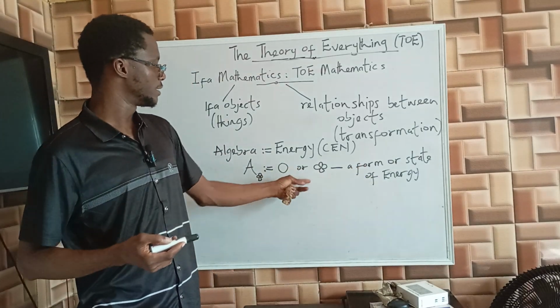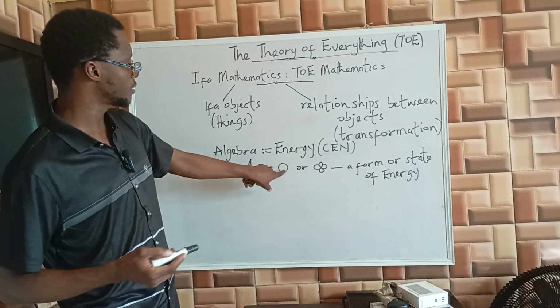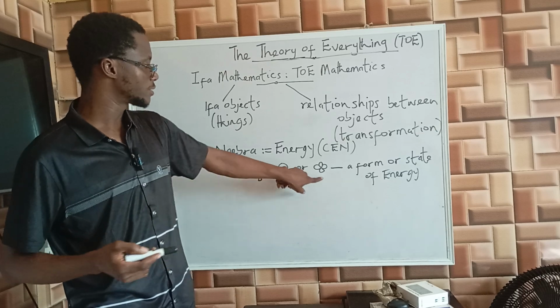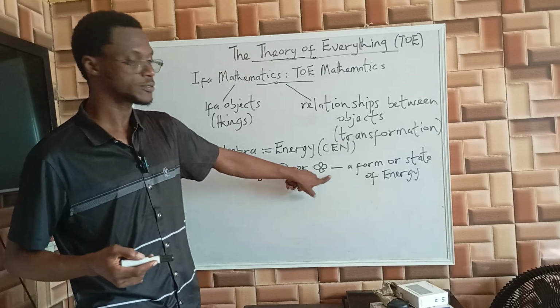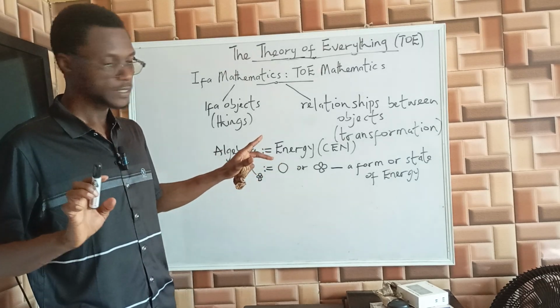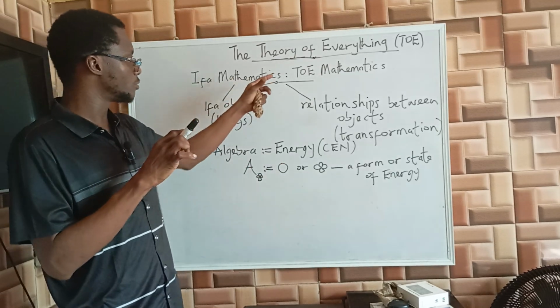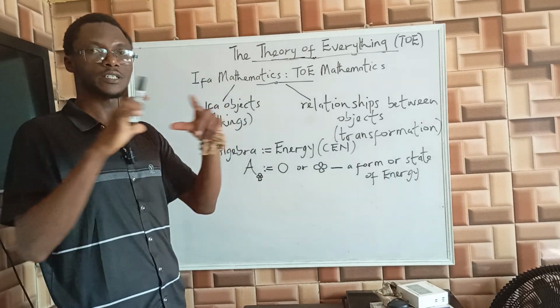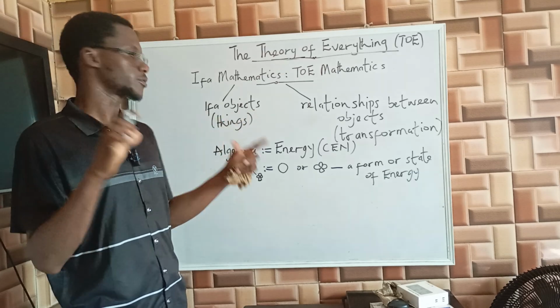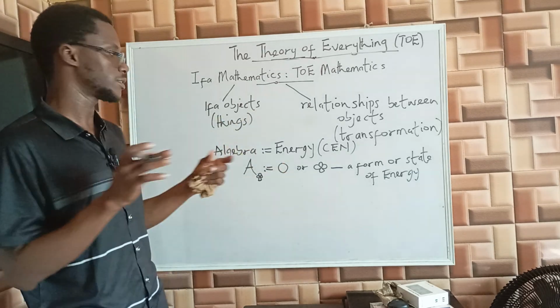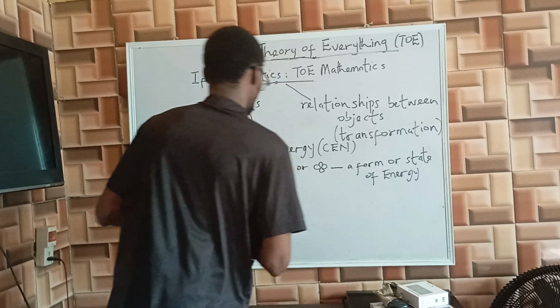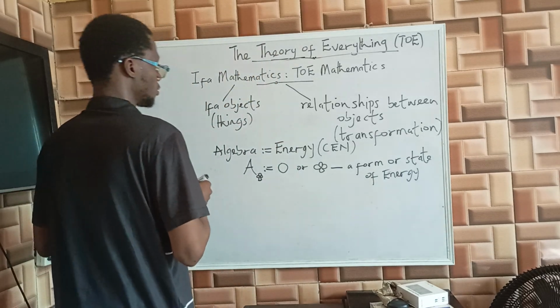Everything that we study in Ifa mathematics is just this symbol, this entity, energy, vacuum. That is all we study. This is another universe of knowledge on its own, because it's so broad and comprehensive.